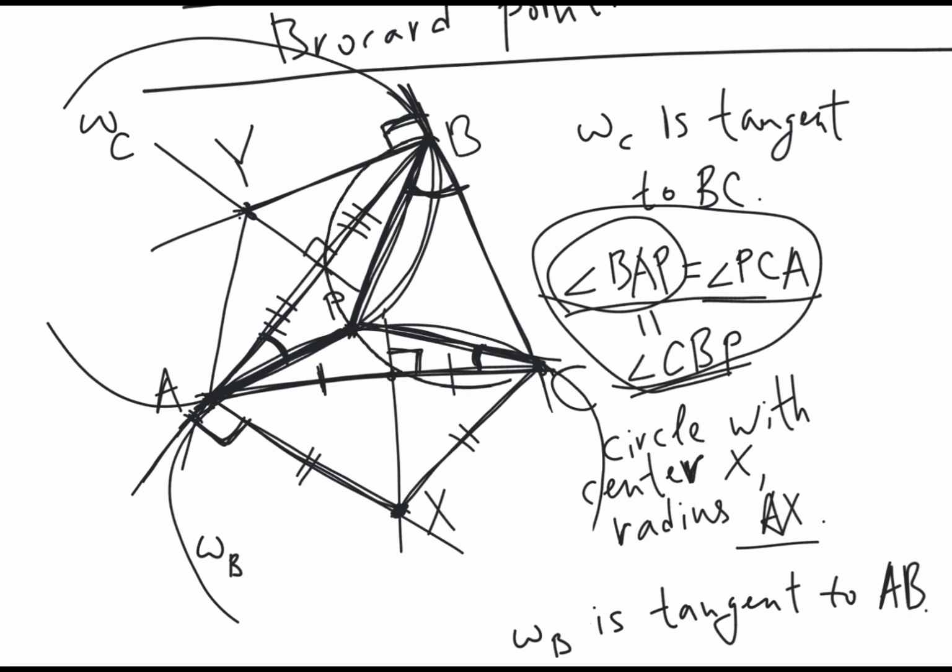So this circle must be tangent to the line AC, because these two angles are equal to each other. So it must be a tangent.